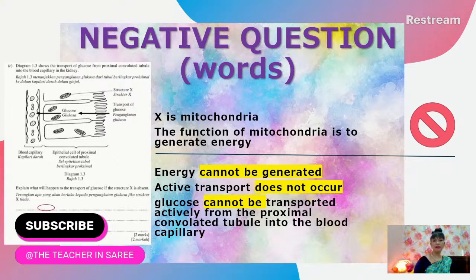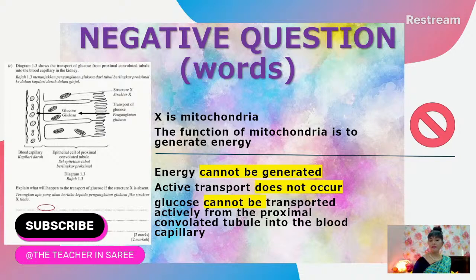So when you do not have the mitochondria, of course you cannot generate the energy, isn't it? So what is the consequence on the next process? When you do not have energy, you do not have active transport. Right. So then what is the connection with the glucose? Glucose cannot be transported actively from the proximal convoluted tubule into the blood capillary. That means the reabsorption cannot happen.